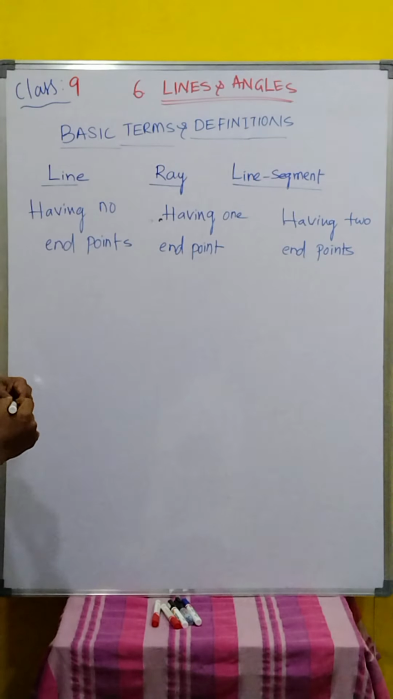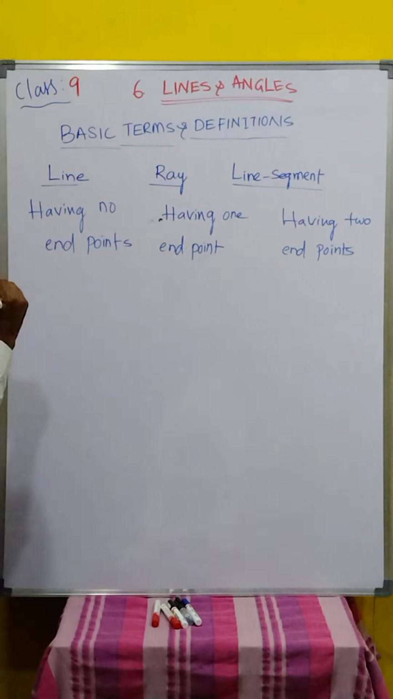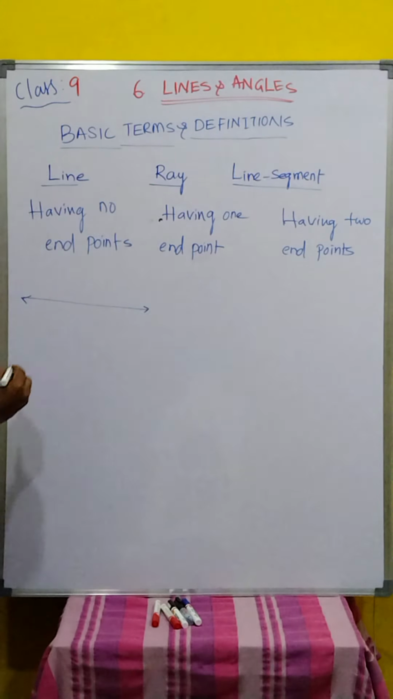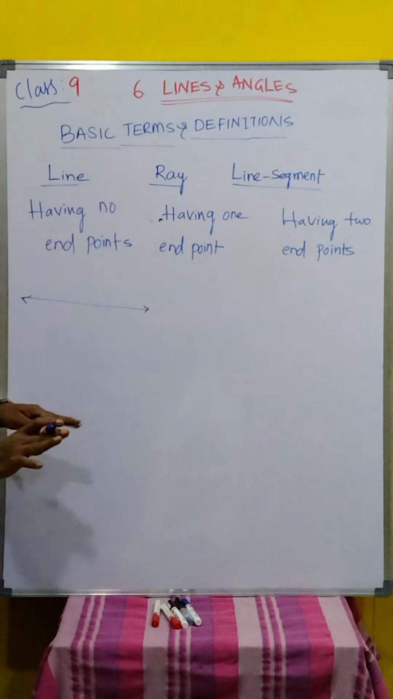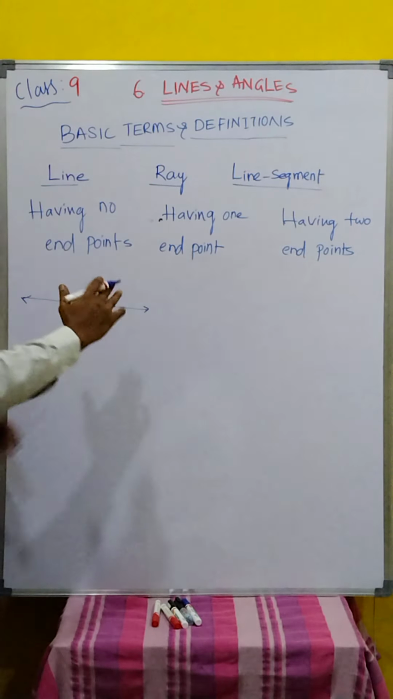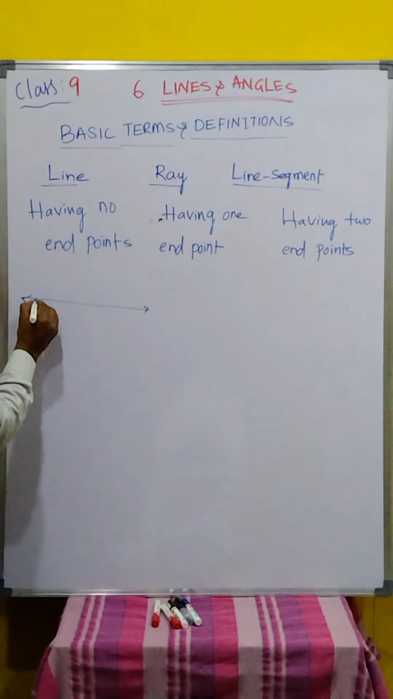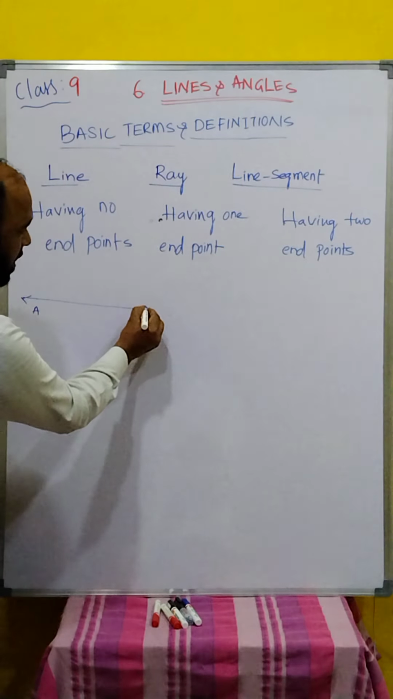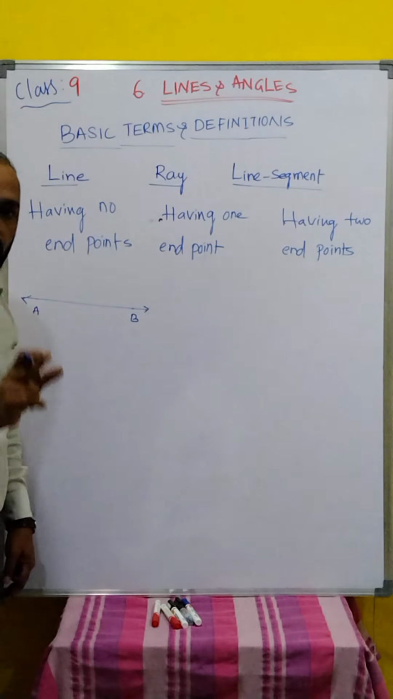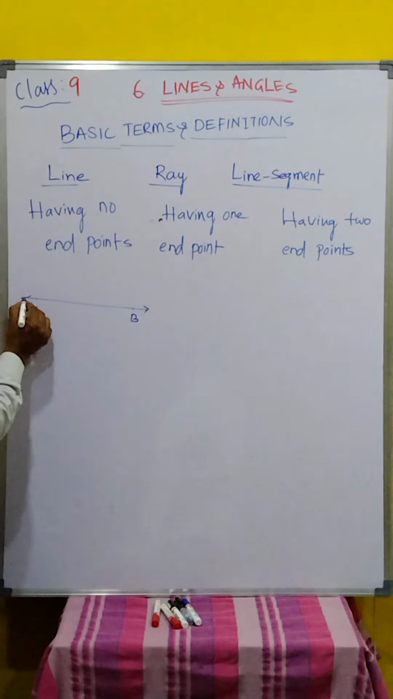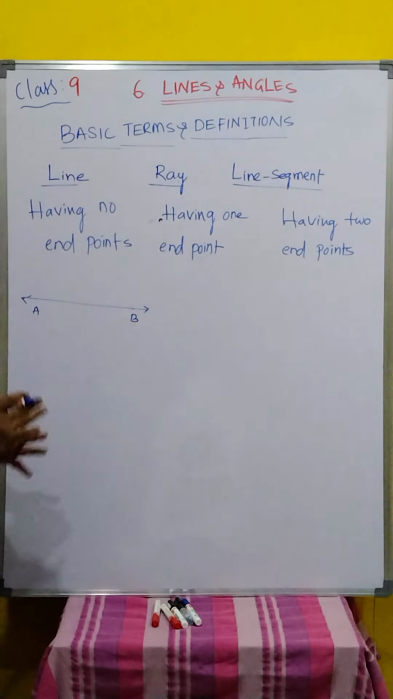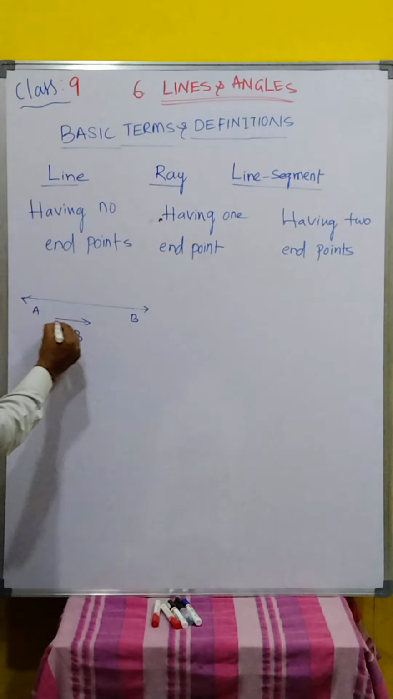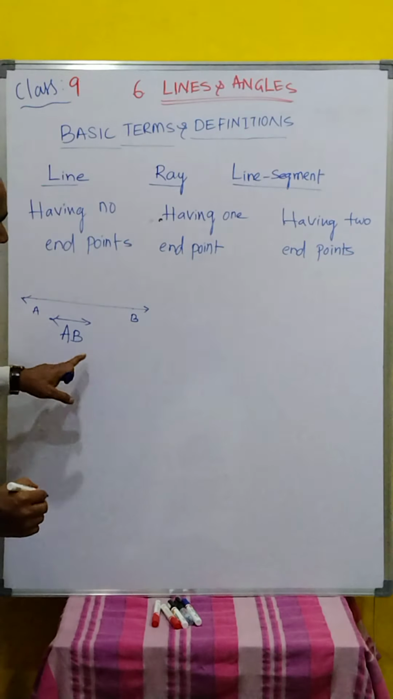A line is also called a breadthless length, having no endpoints. Suppose, as an example, I am drawing here. This is the line. Here the two ends never end, extending indefinitely. Here AB is a line. It never ends, having no endpoints. This part is not ending, and this right side is also not ending. This line is generally denoted by AB.